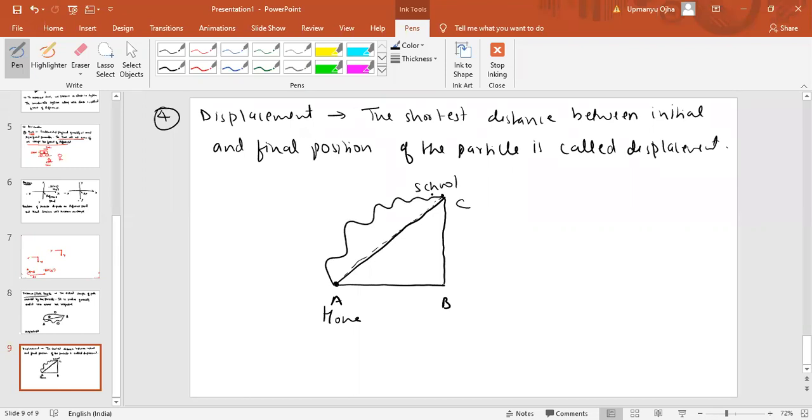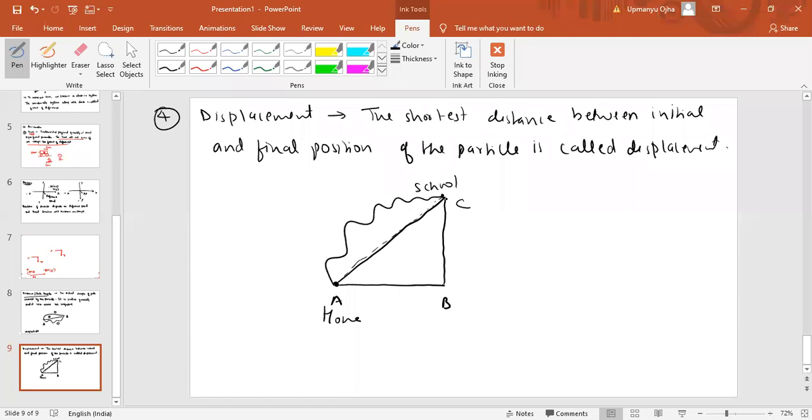So what is displacement, what is distance? Displacement is the shortest distance between the initial and the final position of the object. Now, what was the initial position?